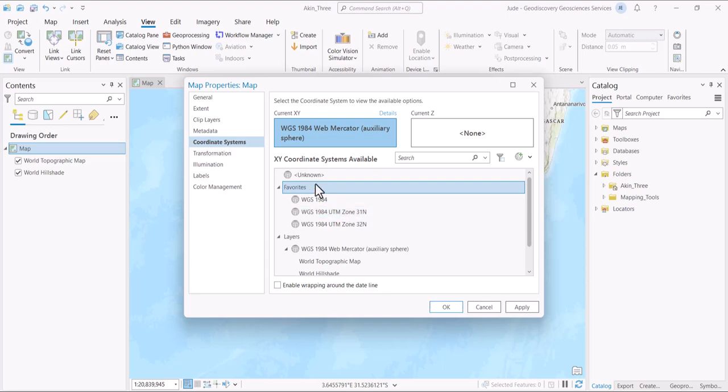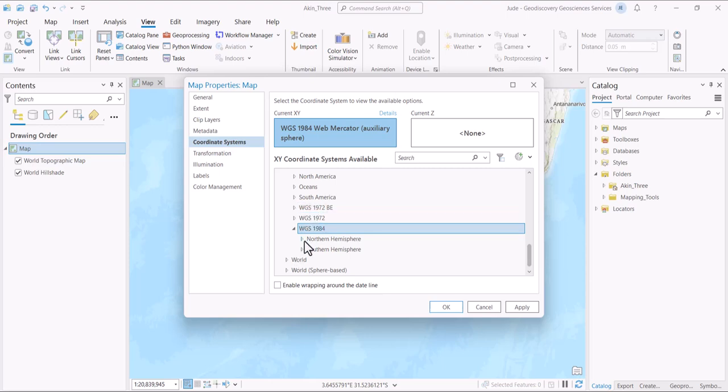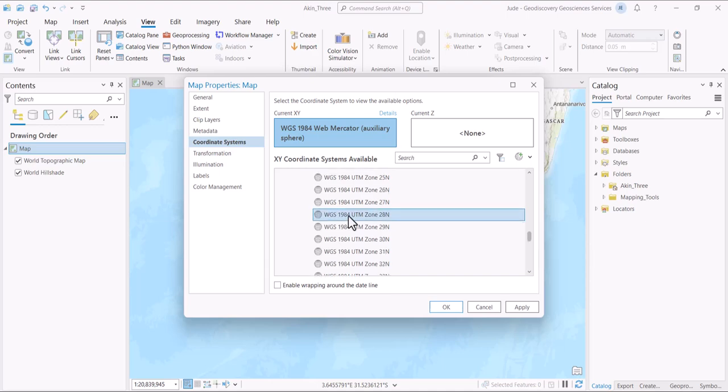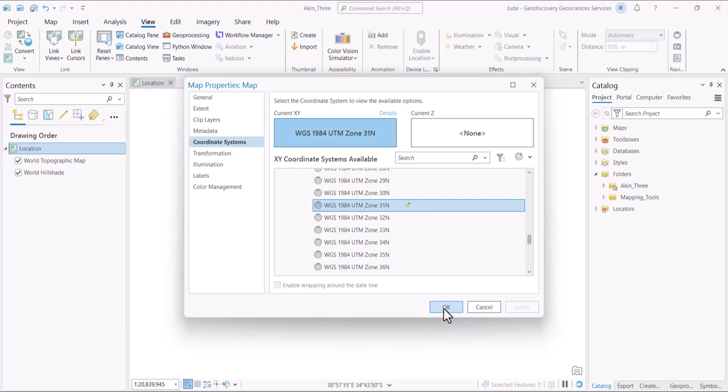Although before now I've made this my favorite, but how do you get it? Let's minimize this. You go to projected coordinate system. You will go to UTM. Then you go to WGS 84. Go to Northern Hemisphere and choose zone 31 north. And while you're here, you just right click on it and click on add to favorites. So next time you are here, you don't need to come through this route again. You now click apply and now click OK.